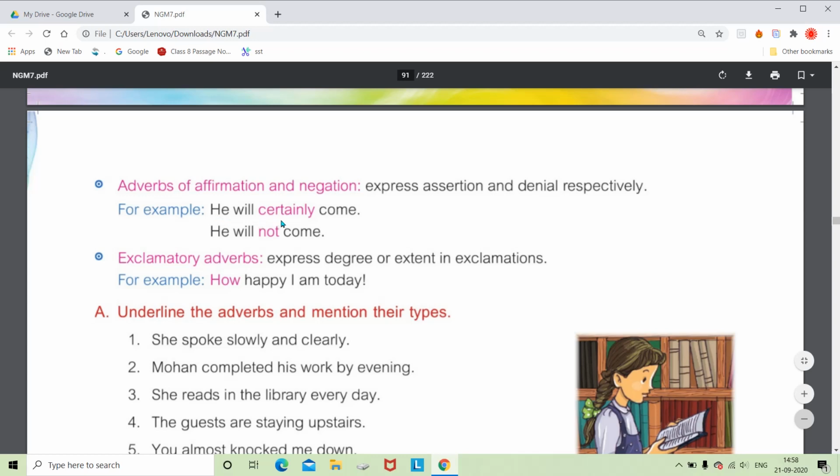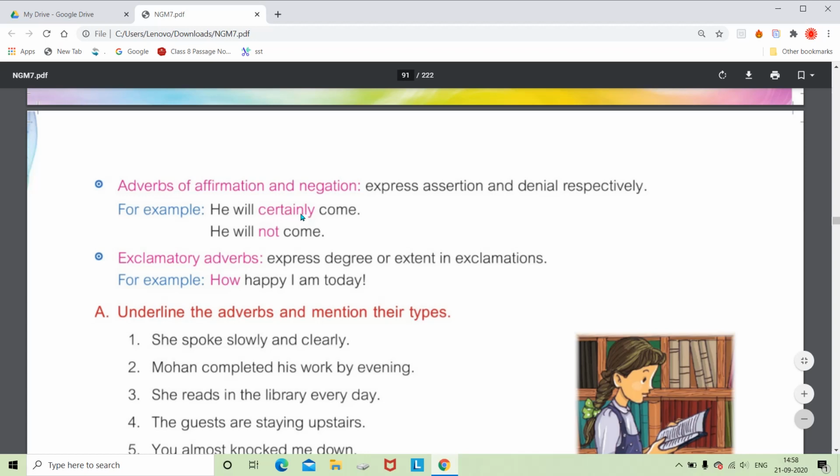So the examples are: he will certainly come. So certainly is a positive expression. And: he will not come. So it is the denial, okay, refusal. So here this certainly and not both are modifying the verb come, but here it is modifying in a positive way.